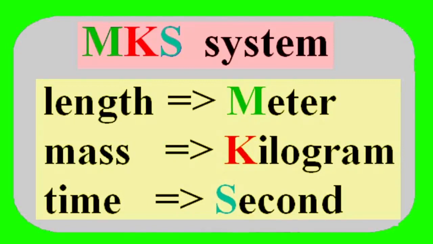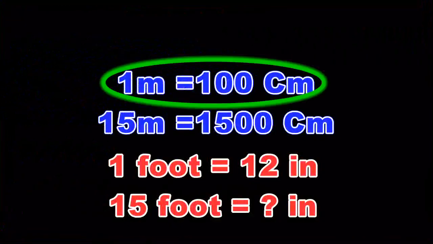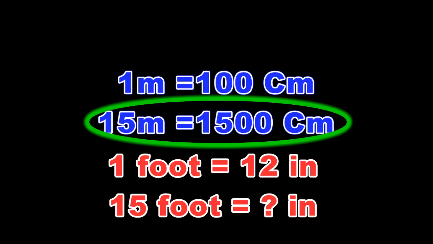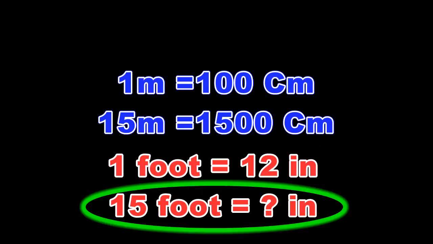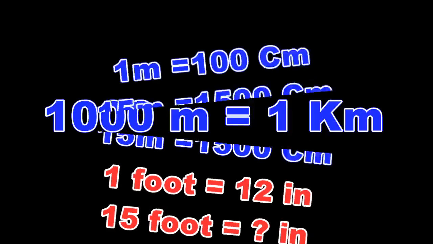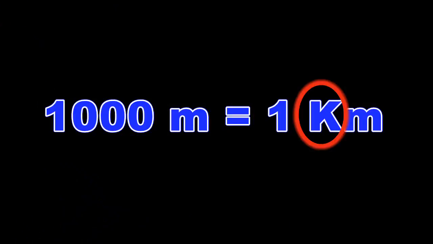Metric systems have the advantage that the conversion of units is very easy. For example, 1 meter is 100 centimeter, so 15 meters can easily be said to be equal to 1,500 centimeter. On the other hand, 1 foot is equal to 12 inches. It is not easy to say that how many inches is 15 feet. Another advantage is the use of prefixes. For example, instead of 1000 meters, we put km and it makes this very easy. We will look at unit conversions and prefixes later.